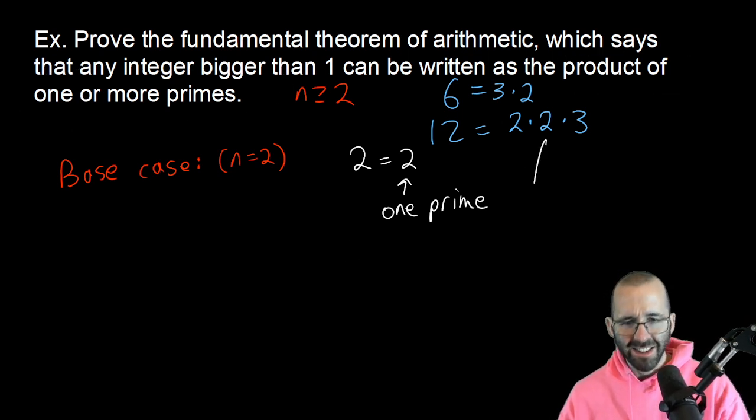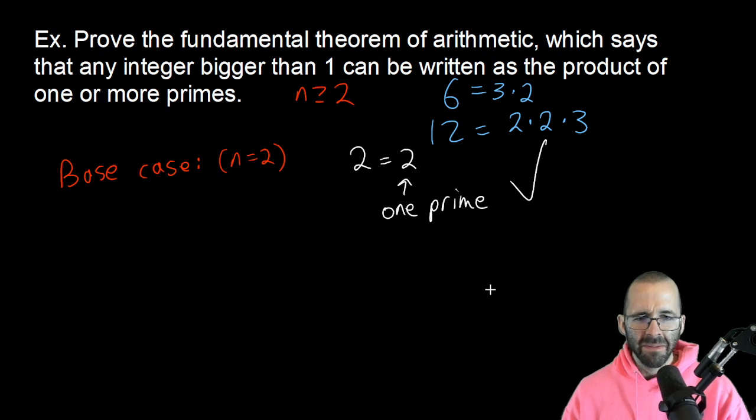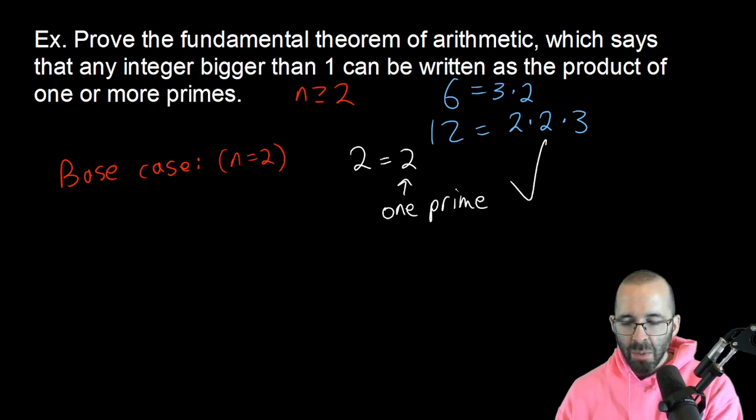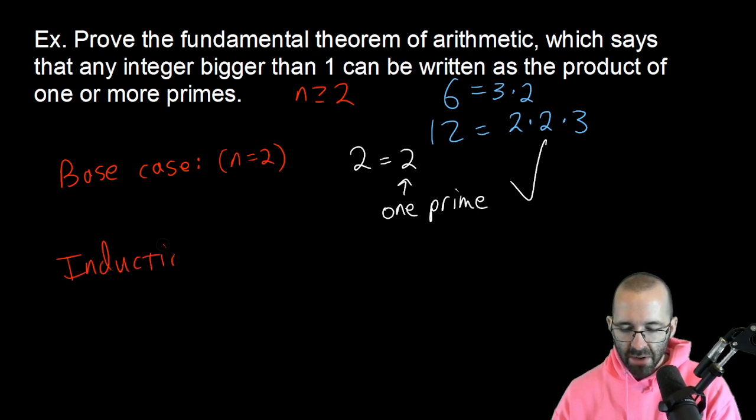This is kind of silly. Kind of feels a little dumb to write this out, but that's all we need. We just need to show that, yeah, it does work for that first case. And 3 would look the same. 4 would be a little bit more interesting. We would show that 4 can be written as 2 times 2. But we don't need to do any of that. Let's look at the induction step.